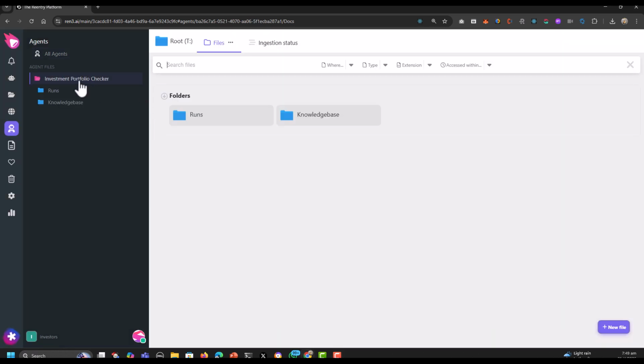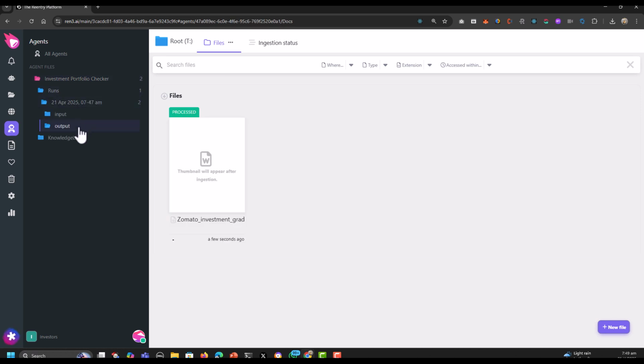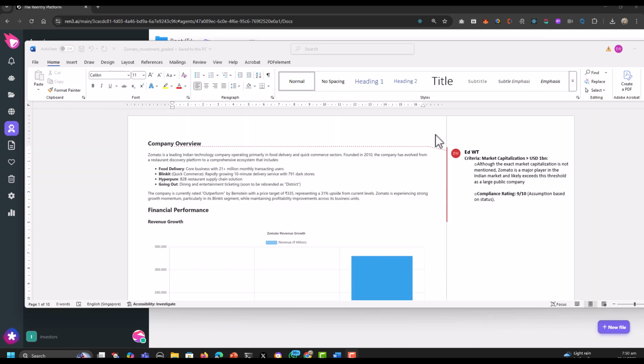It's done. Now, if you expand the output folder of the agent, you will be able to see the commented DOCX. Let's take a look.